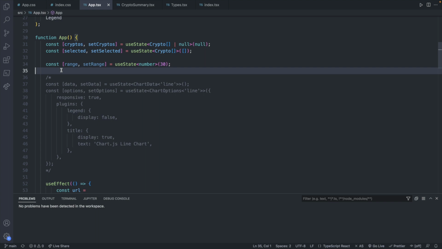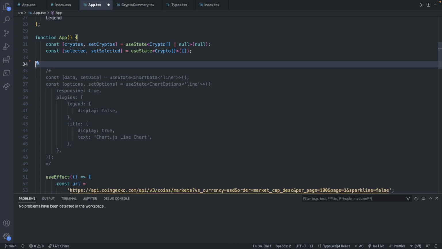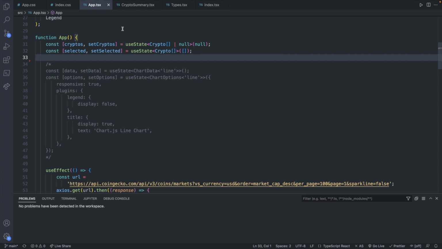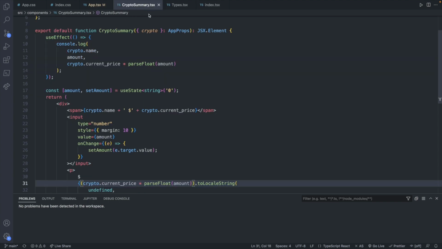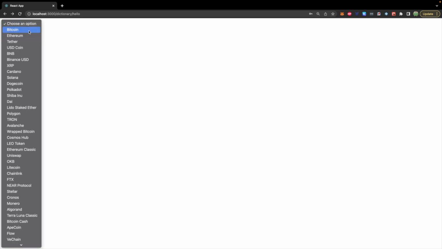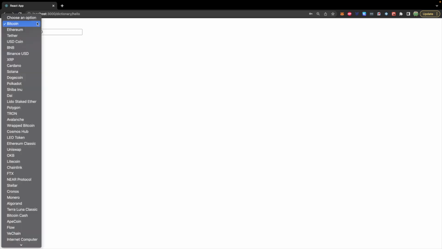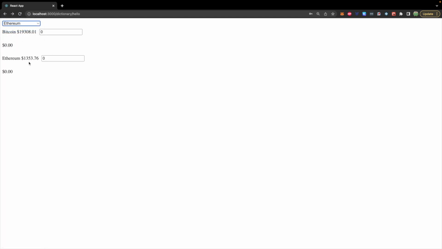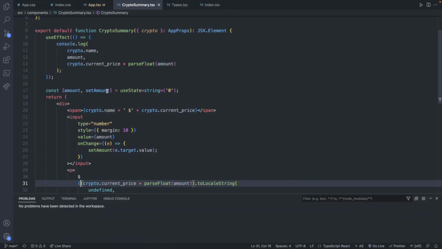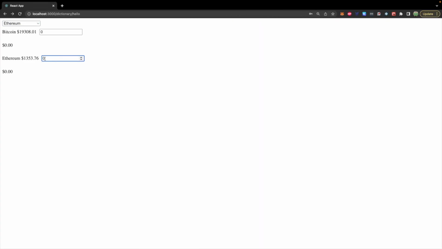But if you've been following along, don't worry about that, and if you're just jumping in, also don't worry about that. So let's just go into the crypto summary, and this is the component that describes each one of these sections. If we select one of these, this is the crypto summary component, and we can render it multiple times for different cryptocurrencies. There is a state here defined as the amount, and this is what is being typed in right here.